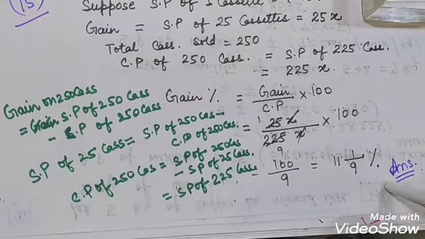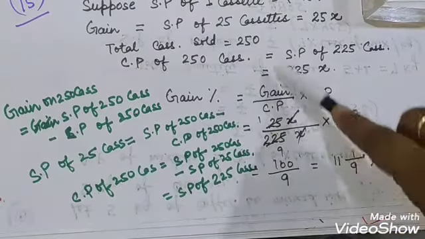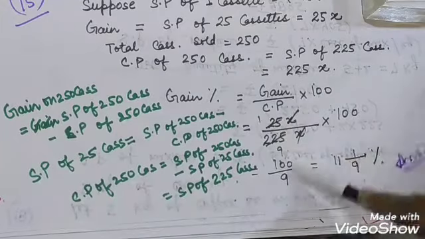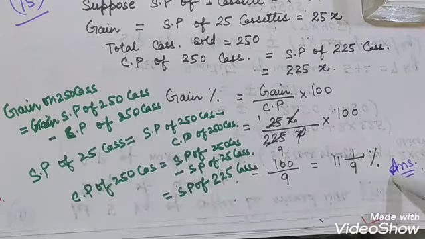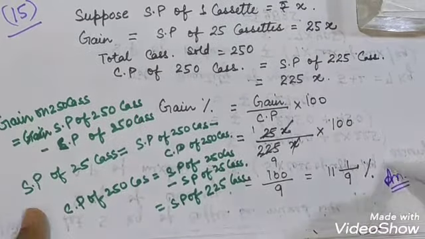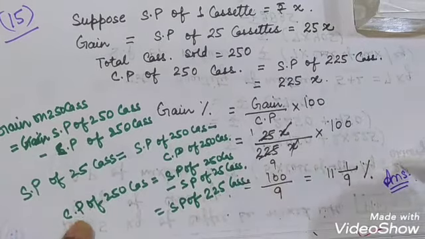Then we will apply the formula of gain percent: gain upon CP into 100. Gain is 25x, CP is 225x. X cancels out, and cancelling all the terms, you get the answer 11 whole 1 upon 9 percent. I hope now you are able to understand it. Now we will discuss question 10 of exercise 7b.